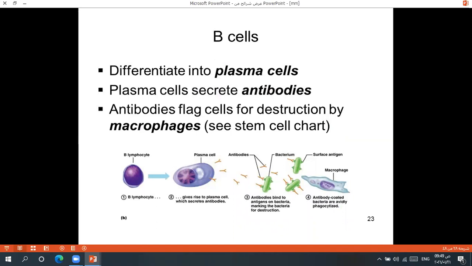The B cell differentiates into a plasma cell when it needs to secrete antibodies. The antibodies flag cells for destruction, used to opsonize cells to activate the macrophage to engulf them.